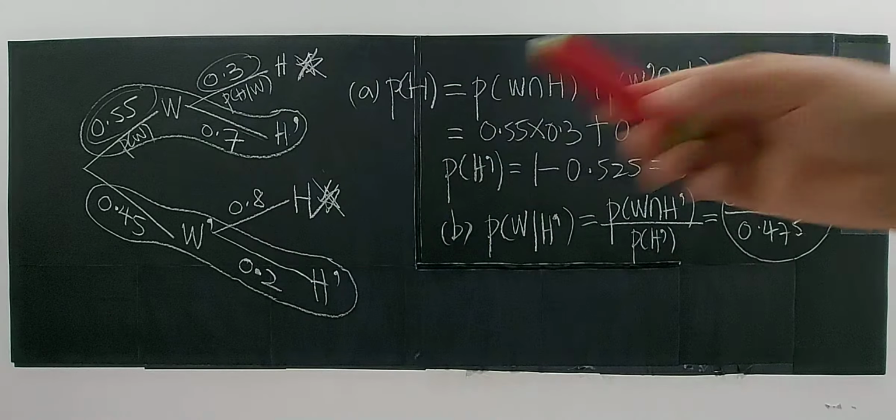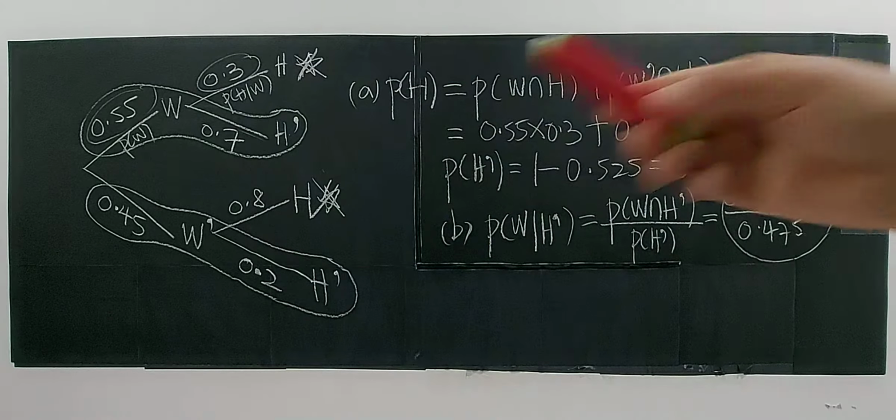That's why I take 0.5 times 0.7 divided by the total probability of these two, which is 0.475. This is conditional probability. So let's calculate, which gives you 77 over 95.